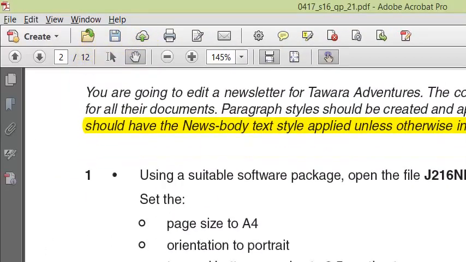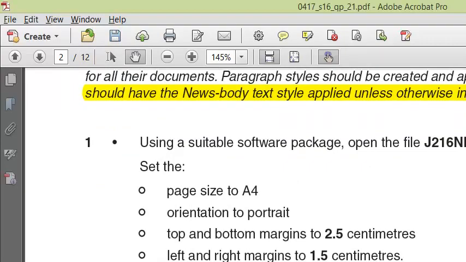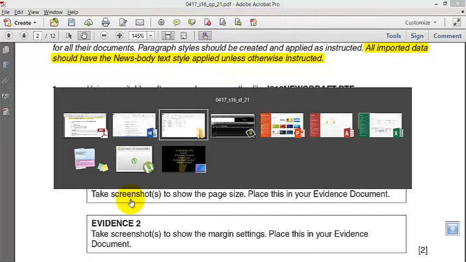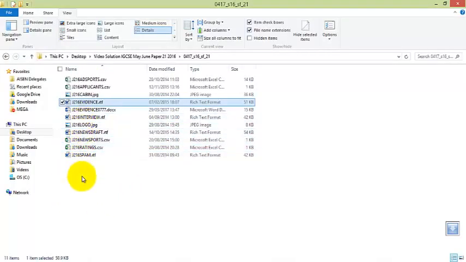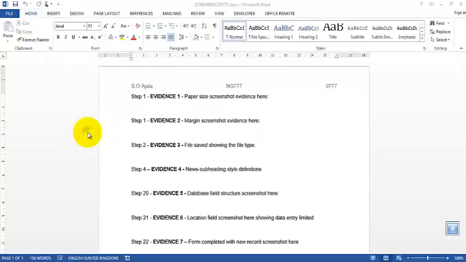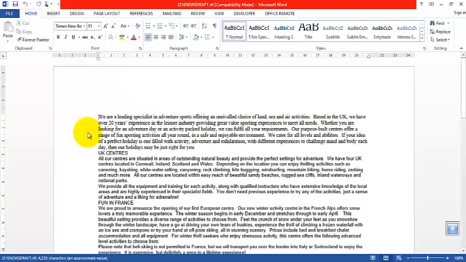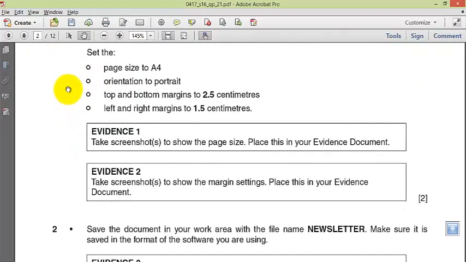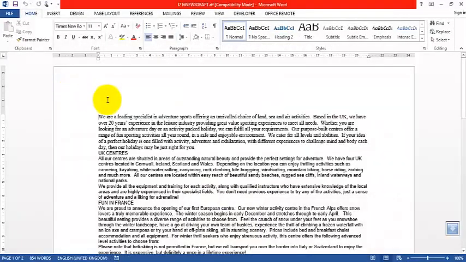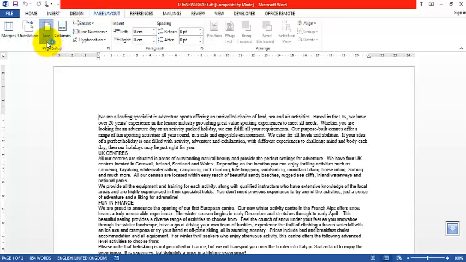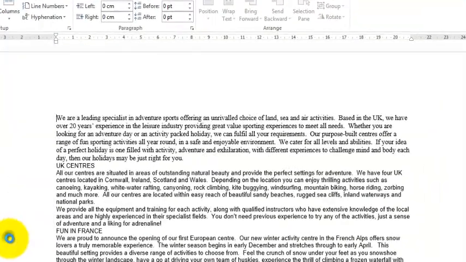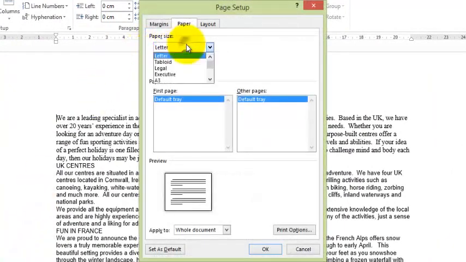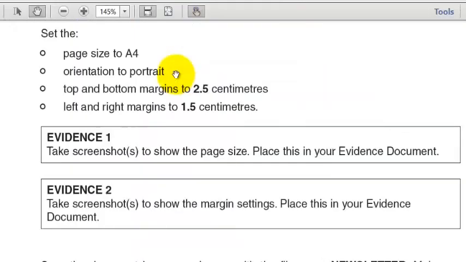Now, using a suitable software package, open the file J216 newsdraft.rtf. Okay, I find it. We have this. Set the page size to A4, orientation to portrait. A4 page size, under page layout, size. I go to more paper sizes, so I can play with different options here. So the paper size is A4. Orientation to portrait.